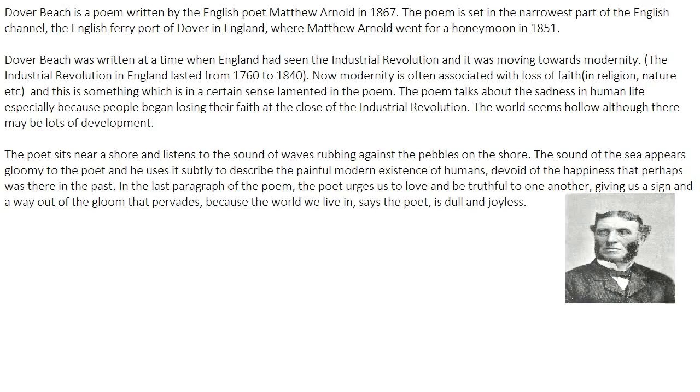So this is where the poem is set. The place is located in England, the English ferry port of Dover in England, located in the narrowest part of the English Channel that separates France and England, where Matthew Arnold went for a honeymoon in 1851. So this is a little background and a little setting of the poem.